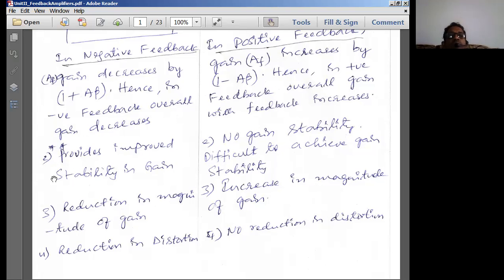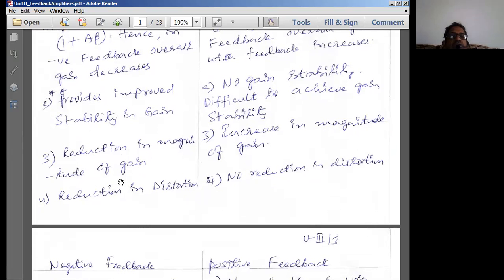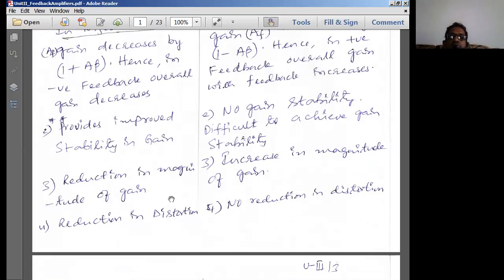So currently let us go with these differences. Negative feedback amplifier provides stability in gain. The output signal is going to be more stable. Coming to positive feedback, no gain stability will be there. It is very difficult to achieve gain stability in the positive feedback amplifier. That means the positive feedback amplifier is going to be a highly unstable type of amplifier. That is the important thing. The next, reduction in the magnitude of gain: decrease in gain of the amplifier and reduction in gain are the same.